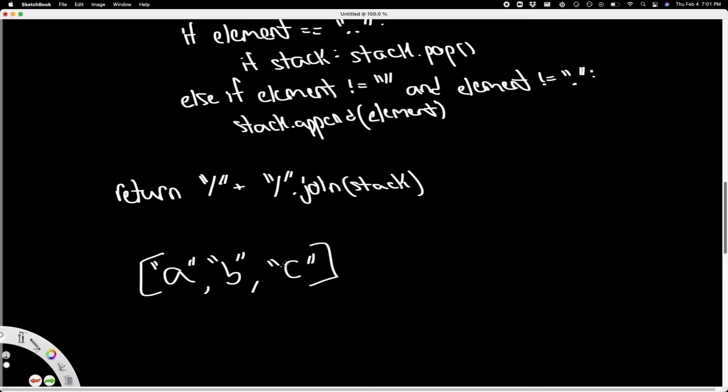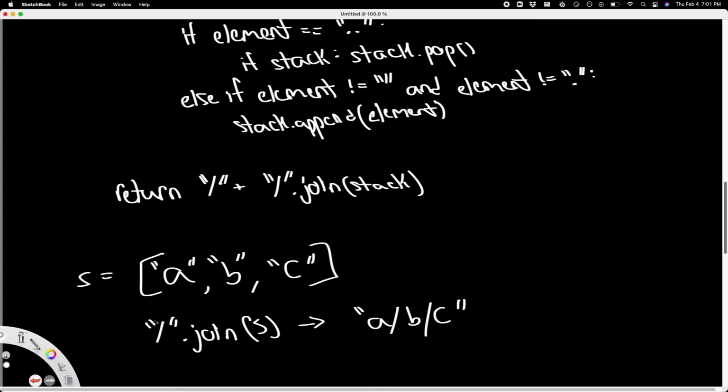Calling join on this, and doing dot join on this S, it's going to return A/B/C. So it's going to put a forward slash in between each and every single one of these elements.